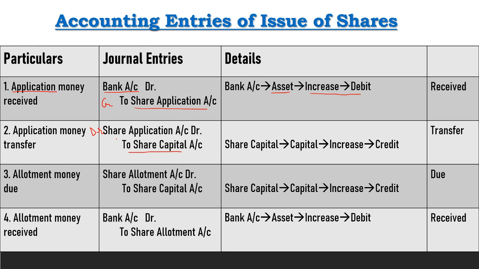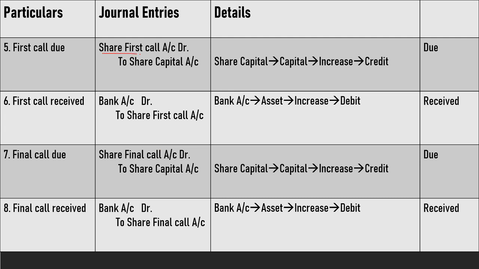So at the time of transfer of application money to share capital account, our entry is share application account debit to share capital account. Now for all other installments, first we due the installment, then we receive the installment. So when we due our installment, then that installment is debited and share capital account is credited. So at the time of allotment money due, our entry is share allotment account debit to share capital account. When first call is due, our entry is share first call account debit to share capital account. And when our last installment is due, our entry is share final call account debit to share capital account.